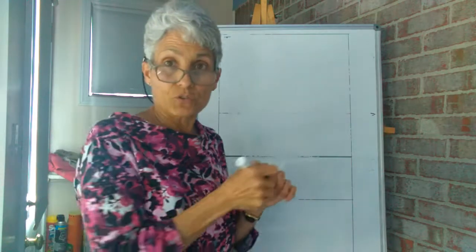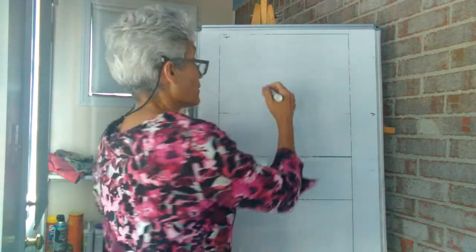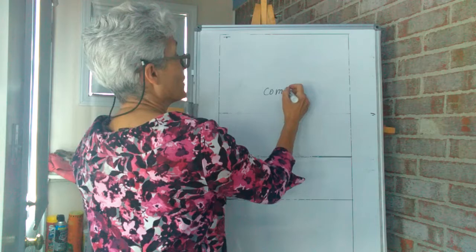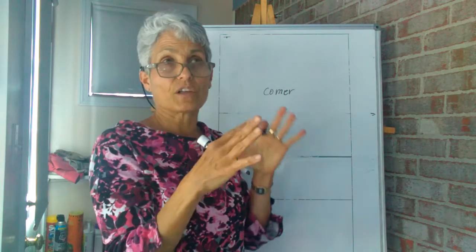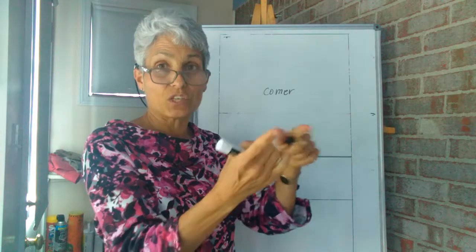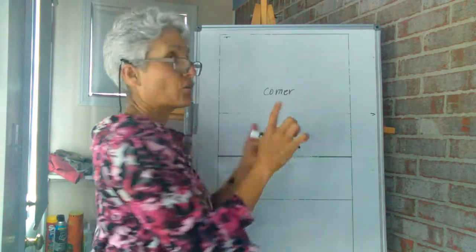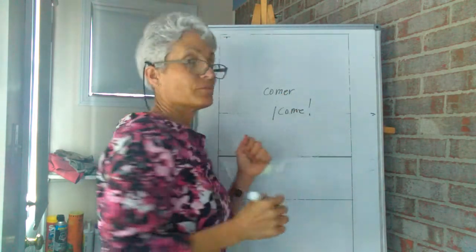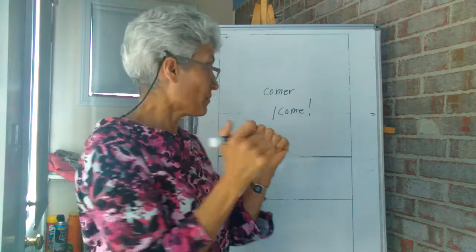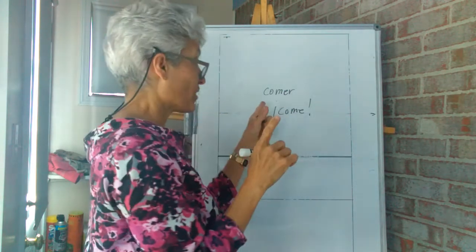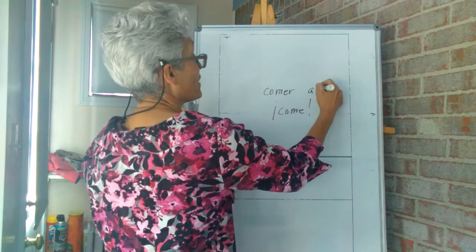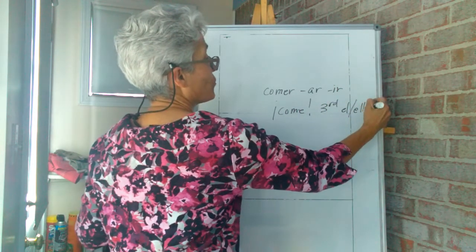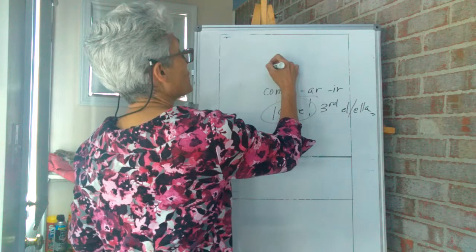Okay? For the affirmative tú command, if I want you to eat, comer, okay, I would take the verb comer and I would go to the third person to find the same word that I would use for eat. You need to eat. So I would say, como, comes, come, él come. So come is my command for you to eat. Okay? So that's how you find it for AR, ER, and IR. Okay? For all of them, you go to the third person, to the él, ella form to find the affirmative command.